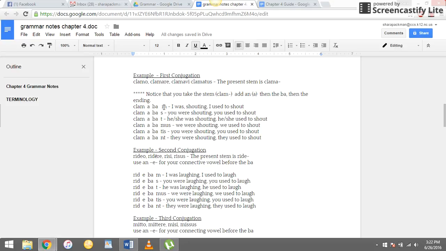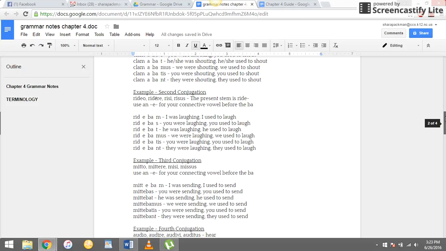Notice, right here, we're using the M in m, s, t, not the O. Don't ever put the O in there. So it's clamabam, clamabas, clamabat, clamabamus, clamabatis, clamabant. And here's how you can translate them. I was shouting, I used to shout. You were shouting, you used to shout, and so on.